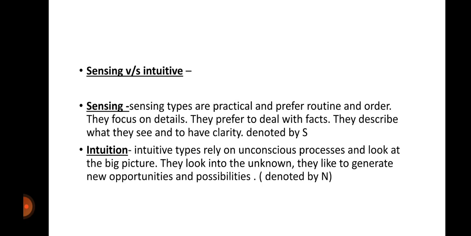The next one is sensing versus intuitive. Sensing types are people who are very practical, and they prefer routine and order. Their every day must be very well organized. They are very focused on the tiniest details, and they want to deal with facts rather than assumptions, so that they get better clarity in what they are doing. These people are denoted by the letter S, and they are called sensing types.